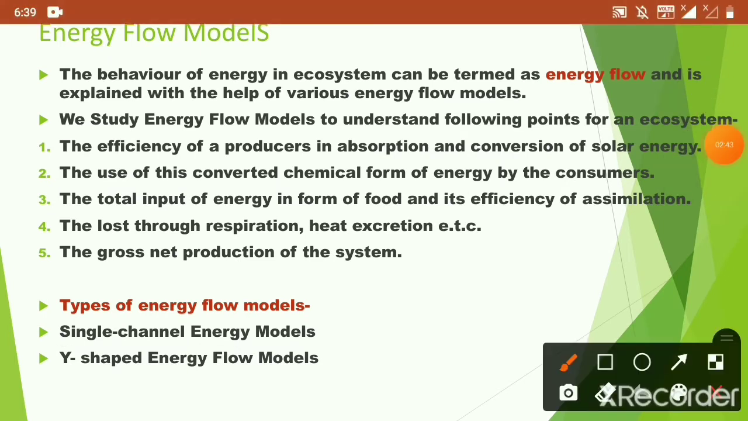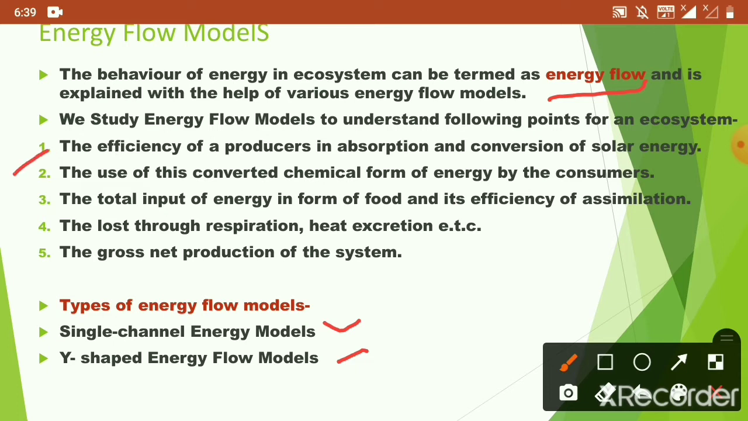The behavior of energy in ecosystem is known as energy flow, and this can be explained with the help of various energy flow models. There are two types of energy flow models. First is the single channel energy model, and second is the Y-shaped energy flow model. The study of energy flow models helps us understand the following points for an ecosystem.